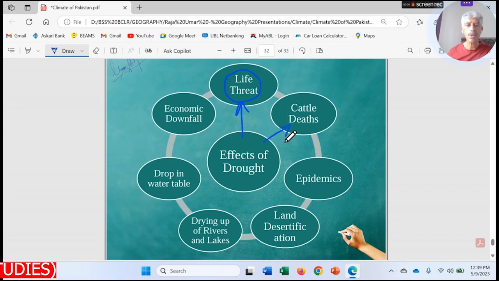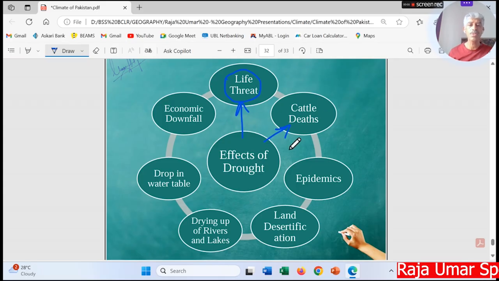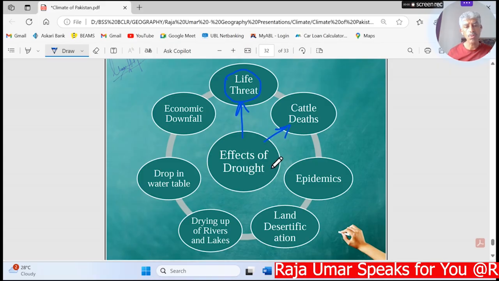Then cattle deaths. Definitely whenever there is a drought situation, there will be no grass available for grazing for those cattle and animals, and that will be a really big issue. We have witnessed such situations in Tharparkar desert, where animals die in the open fields just because of the extreme dryness in that area. So drought is very drastic for the animals as well.